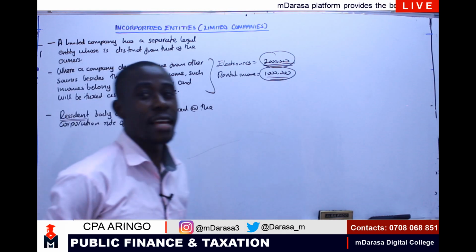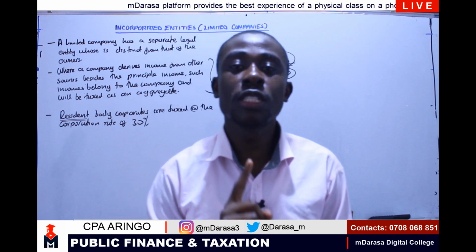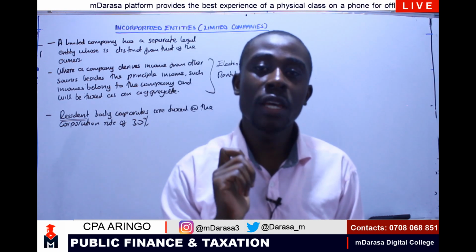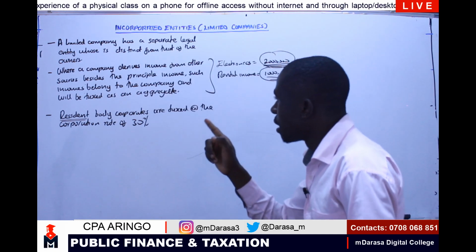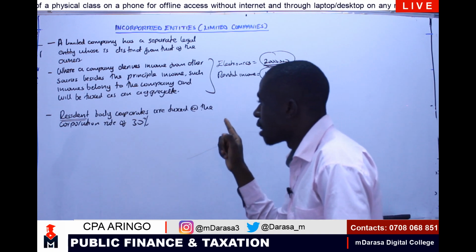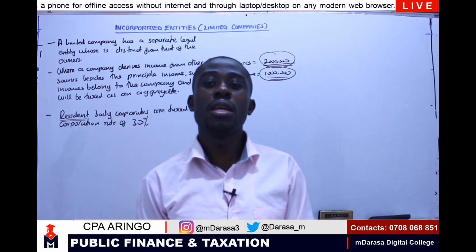And keyword is resident body corporates, because recall we'll also be having non-resident. And I believe in our previous session we had looked at the qualification of a company to be a resident company, and we mentioned roughly like 3 main points that you must always be having at the back of your mind. So you are saying that the resident body corporates are taxed at the corporation rate of 30%. The question would be, what about non-resident companies?